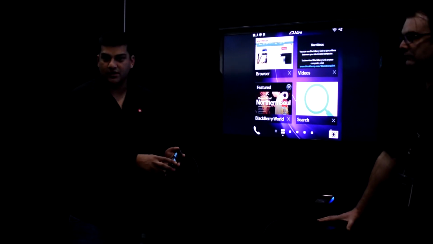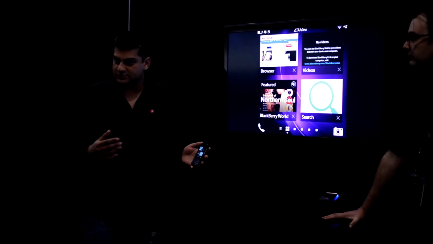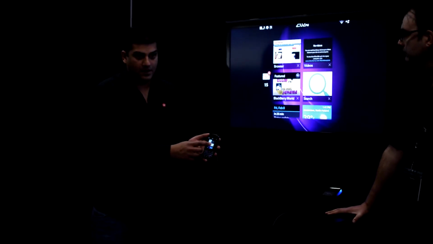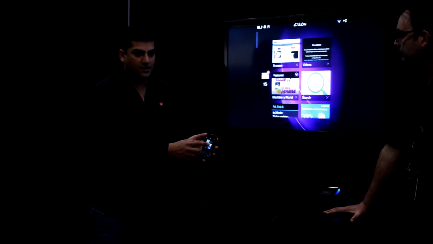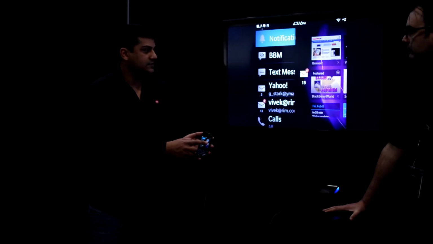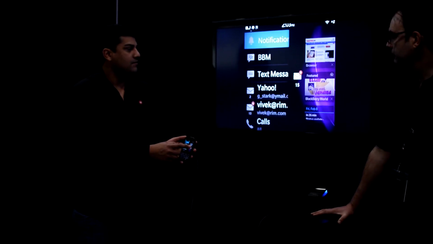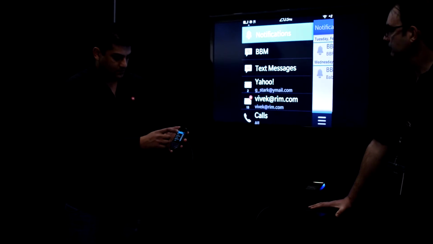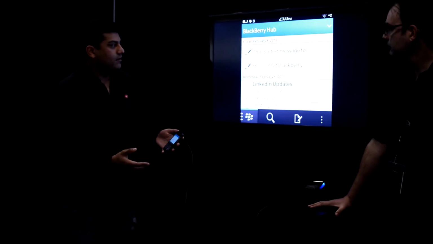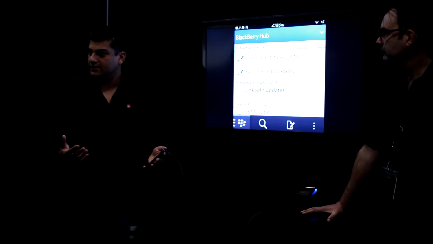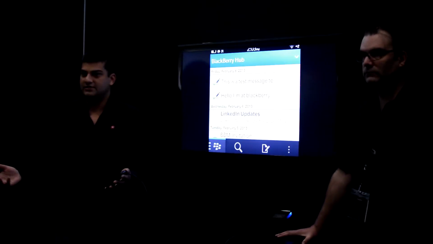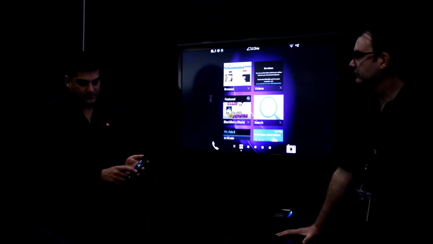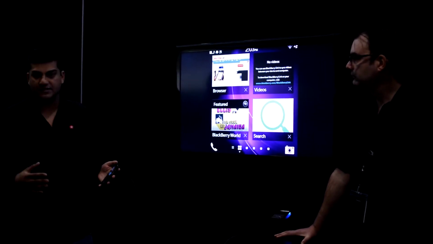Outside of just the device hardware obviously being very different, we're still solely gesture-based, right? So you're still using the same commands, that peek over to the hub, that same flow that you see on the Z10, obviously on this form factor too. Now, you'll notice that my hub has all of the integrated accounts that I expect, whether it's BBM, Facebook, Twitter, LinkedIn.